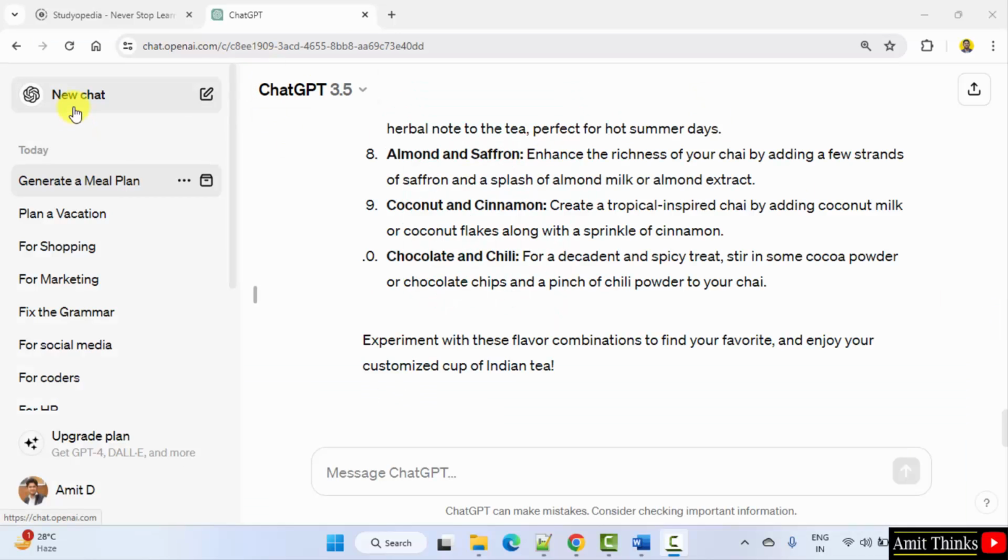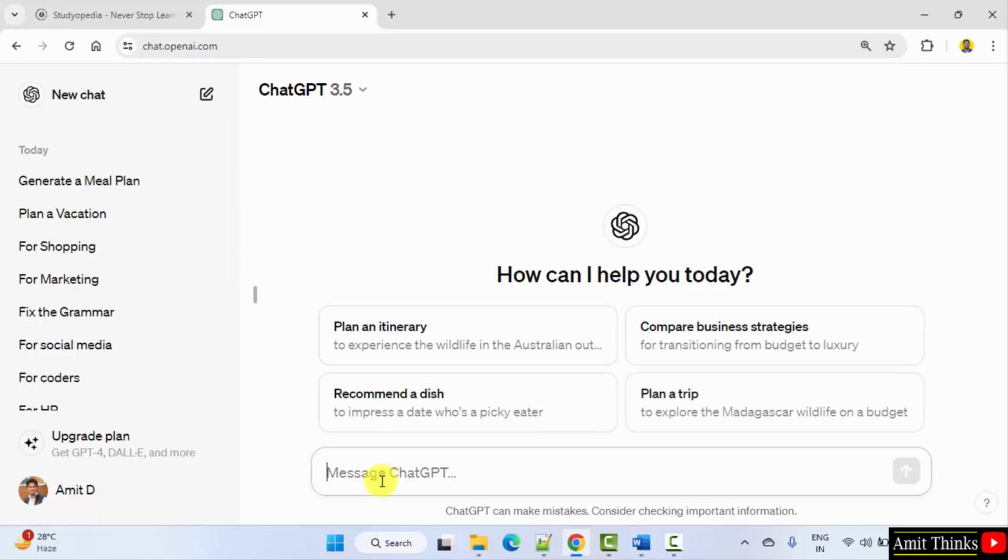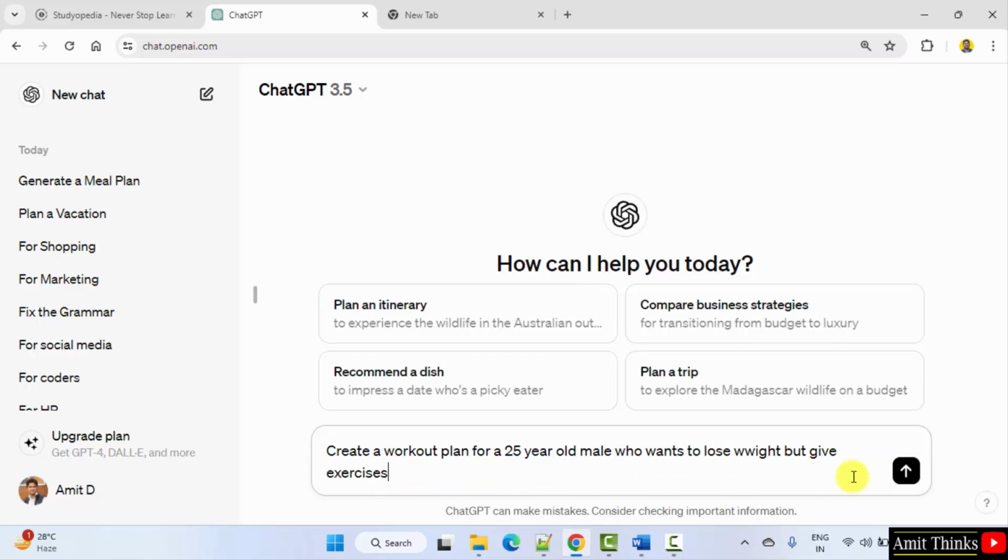So here is our ChatGPT. Let me click on new chat. Now guys, here what we can do, I'll write: create a workout plan for a 25-year-old male who wants to lose weight but give exercises that can be performed at home without gym equipment. Okay,